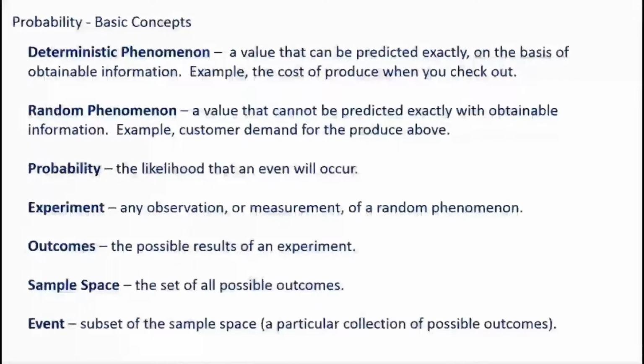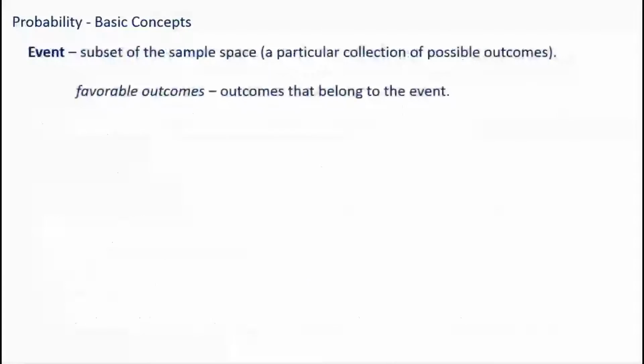And then an event. An event is a subset of the sample space. Remember, the sample space is the set of all possible outcomes. So an event is a subset of this, and another way to think about it is a particular collection of possible outcomes. So we'll often be looking for the probability of a particular event occurring. Does that make sense? Now, speaking of event, there it is again, the definition. You could have what's called a favorable outcome.